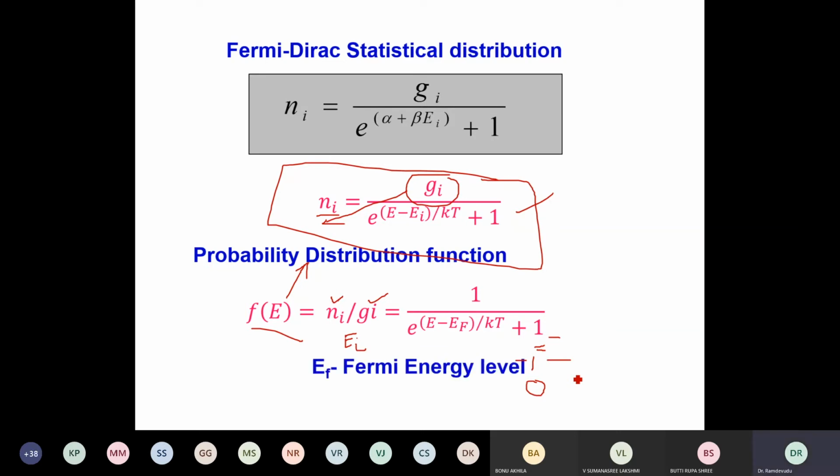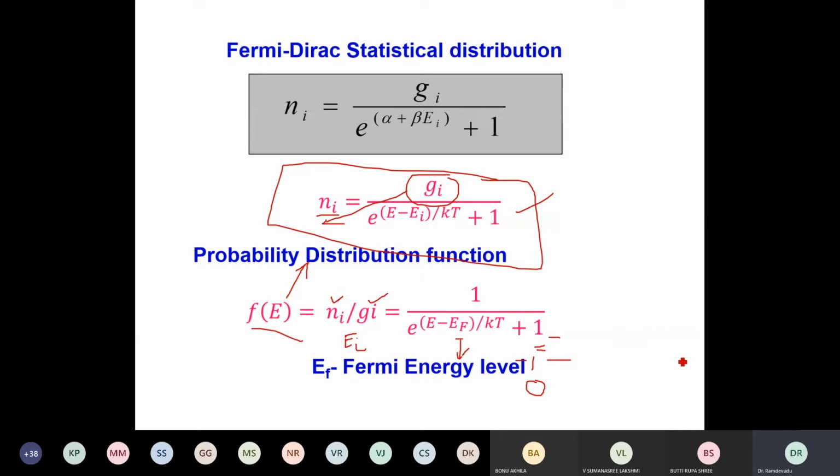Now, here we have defined what EF is. EF is called the Fermi energy level. What is the Fermi energy level? Why do you need the Fermi energy level? If I want to know the energies of the particles that are there in different energy levels, I should tell it from a reference level. I want a reference level with respect to which the energy of the particle is above or below, I can say. Therefore, the Fermi energy level is a reference energy level.